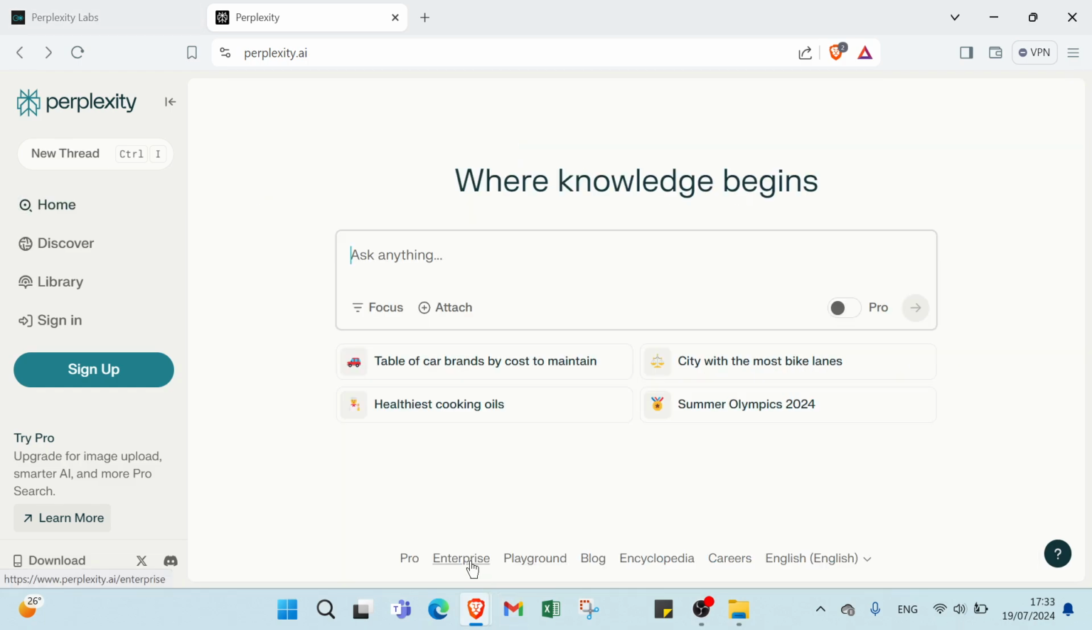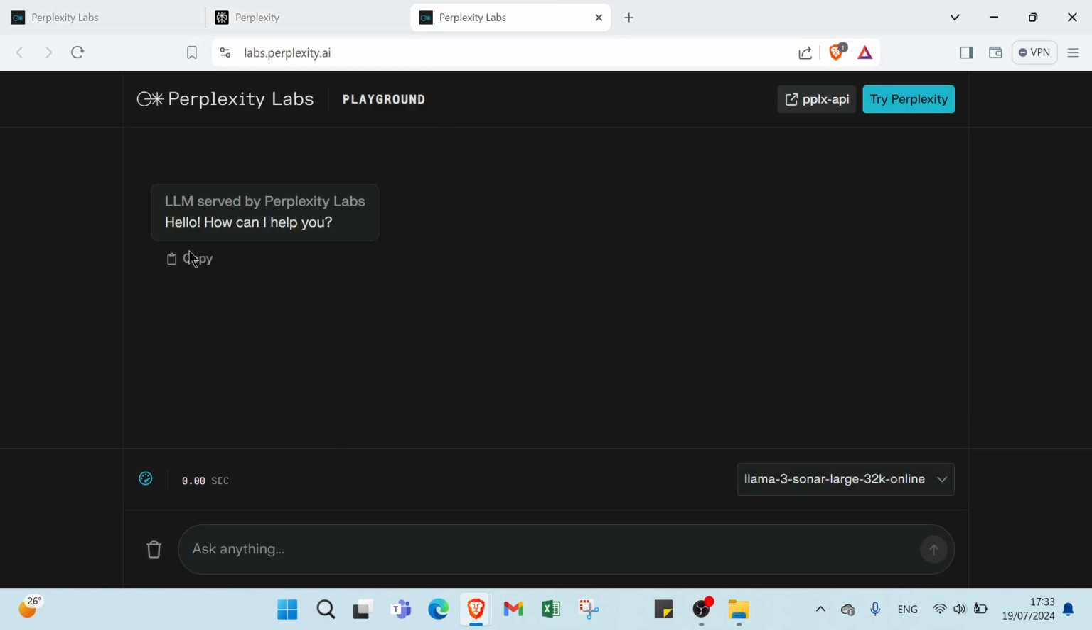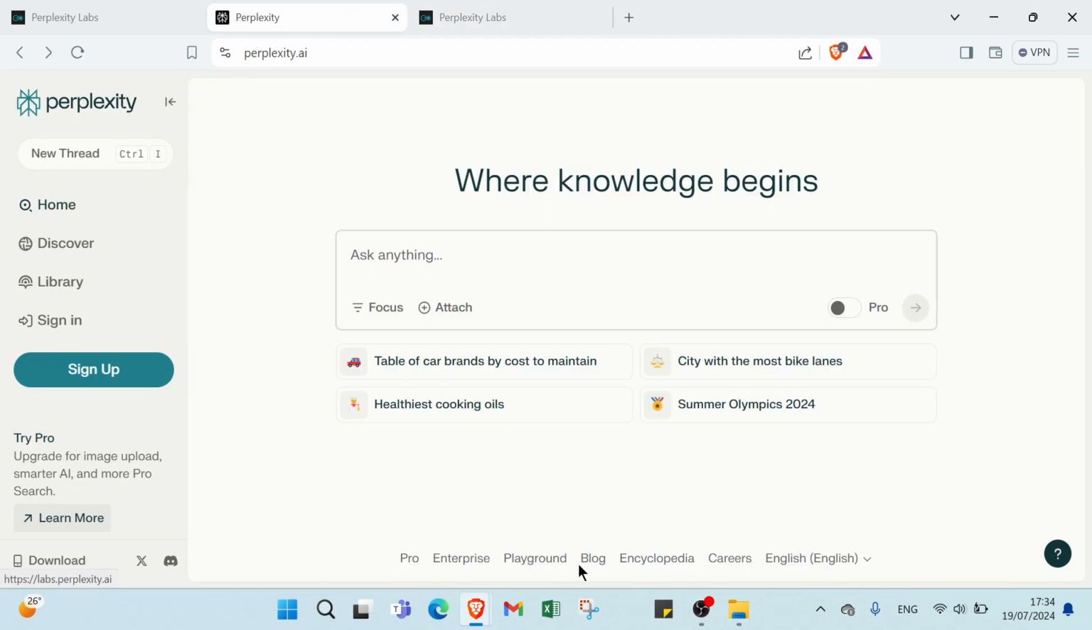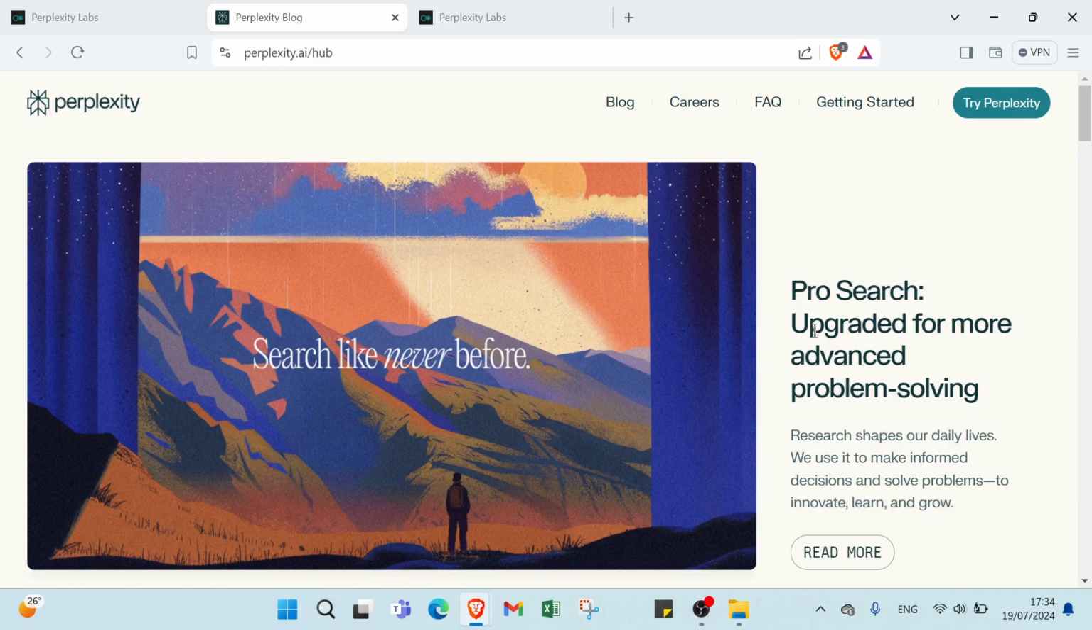Here we have enterprise, as you can see, playground. So here we have a conversation with Perplexity Labs. Hello, how can I help you? You can just write all you want here and all you need, then you will get your answer. Then we have the blog here. We have Pro Search, upgrade for more advanced problem solving.